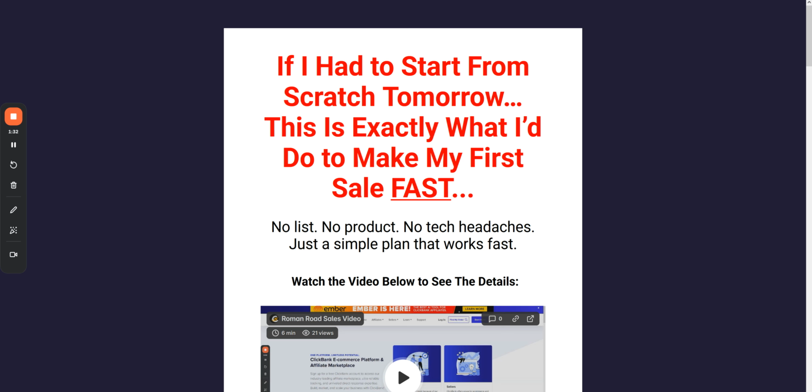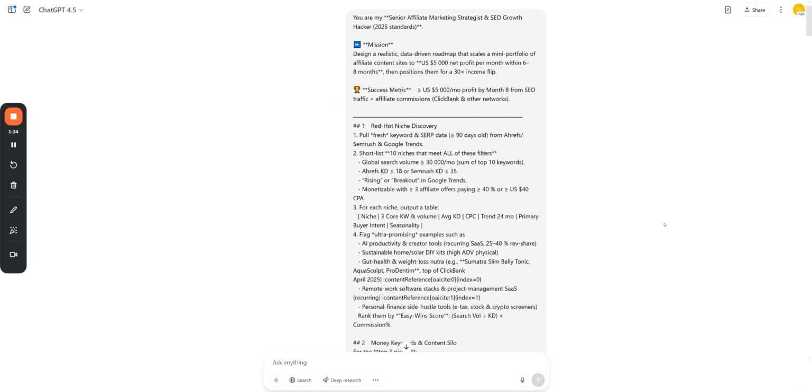Okay, let's have a look at this prompt. As I say, it's to design a realistic data-driven roadmap that scales a mini portfolio of affiliate content sites to $5,000 a month within 6 to 8 months, then positions them for flipping on Flipper.